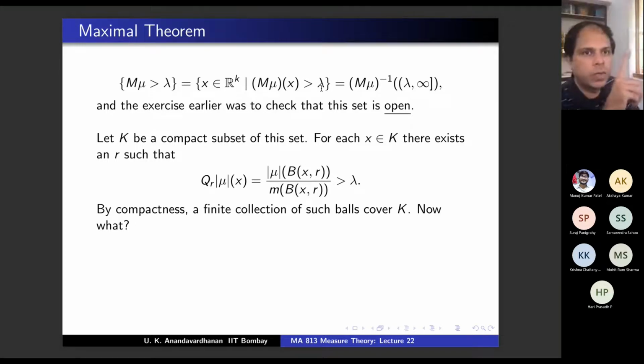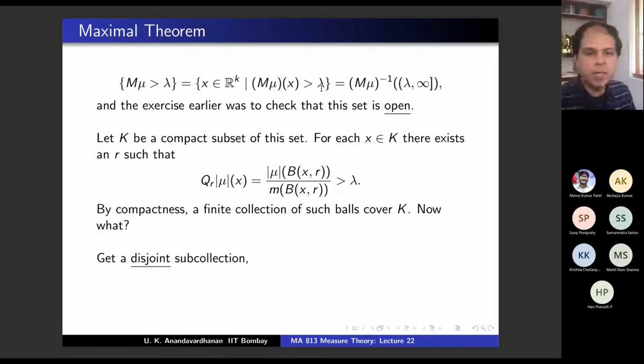But what is the crucial point that you have not said? In that finite collection, you can extract a subcollection which is disjoint. That's important. Disjoint in such a way that the measure of W is less than or equal to 3 power n times the summation of those measures over the indices from the subcollection.